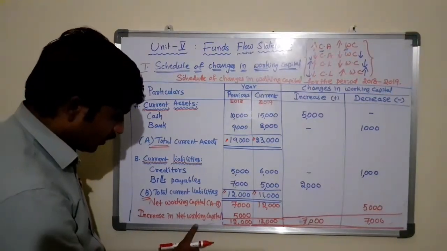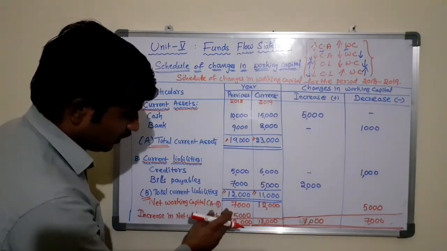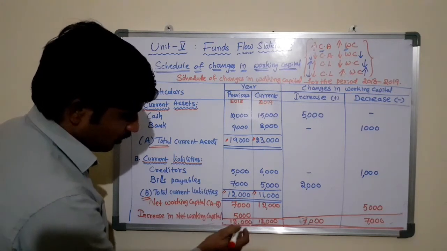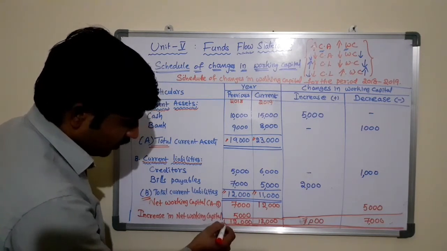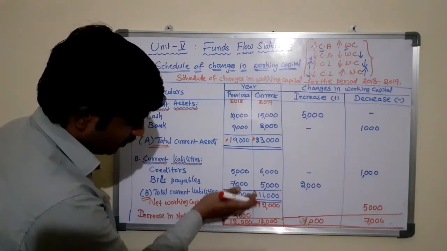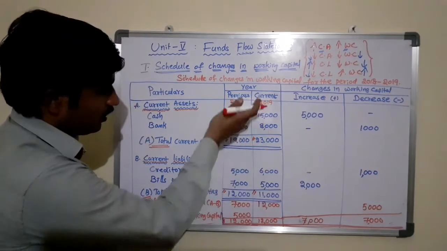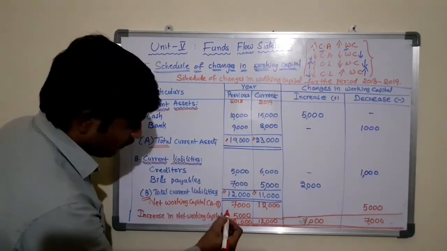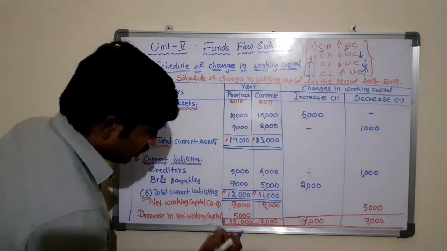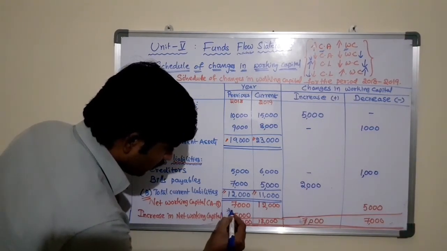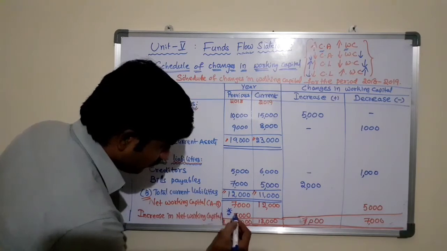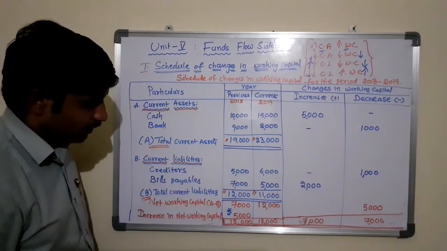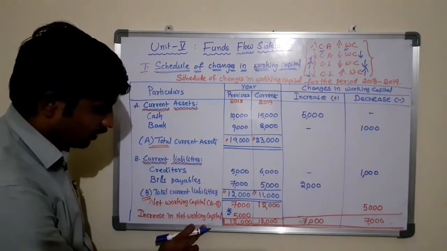If there is an increase in net working capital, we need to write the difference on the opposite side. Then you can tally the two year columns. Similarly, this is what we determined from this statement, that is the increase in net working capital.